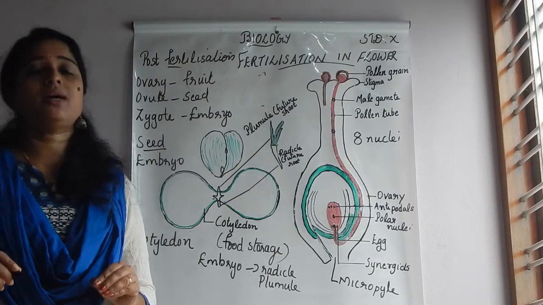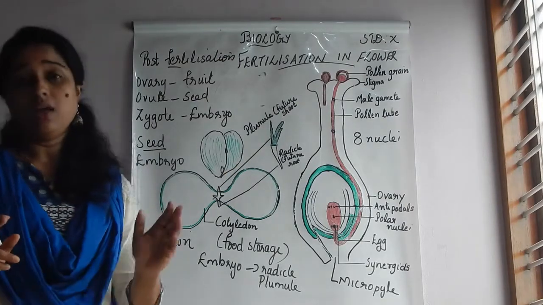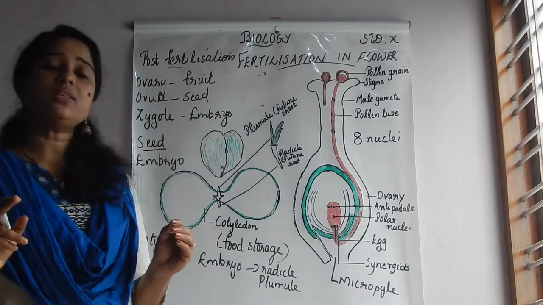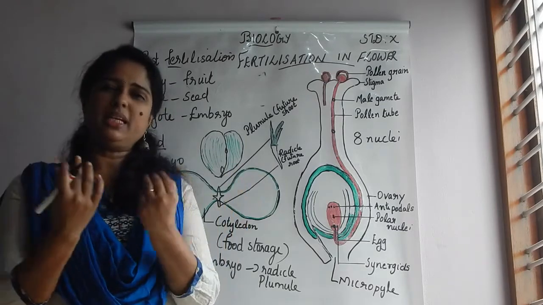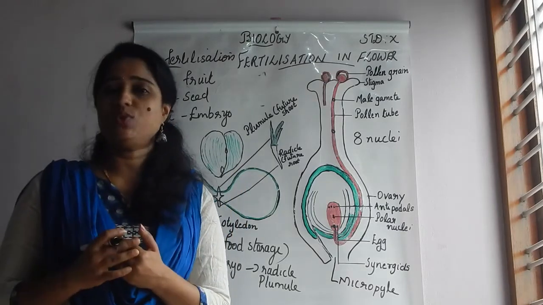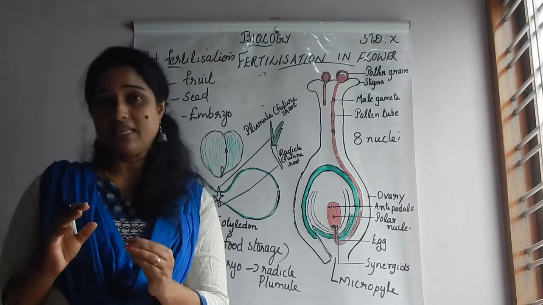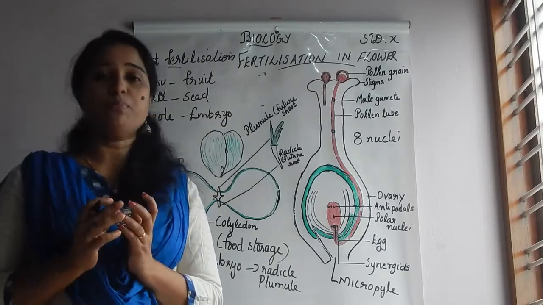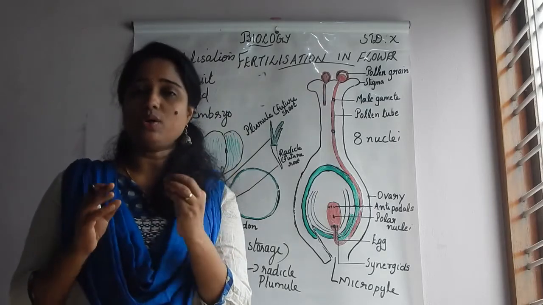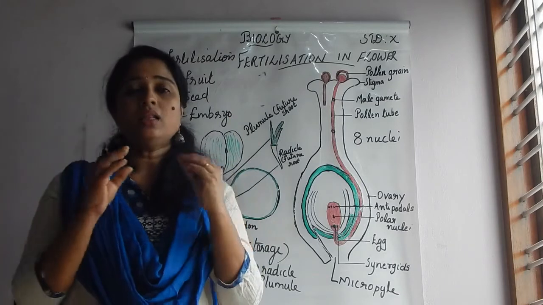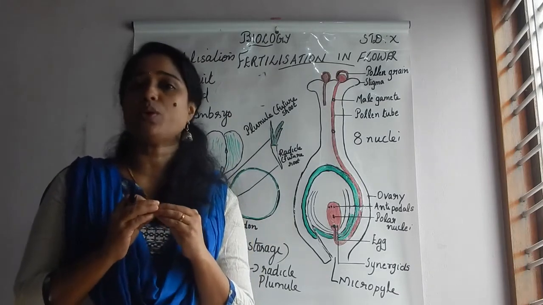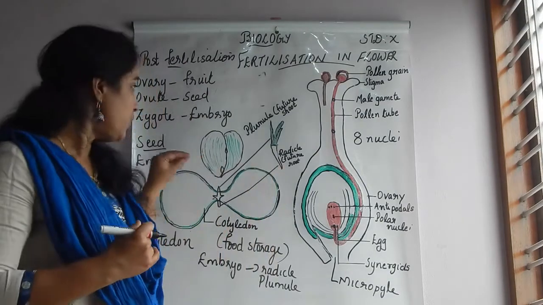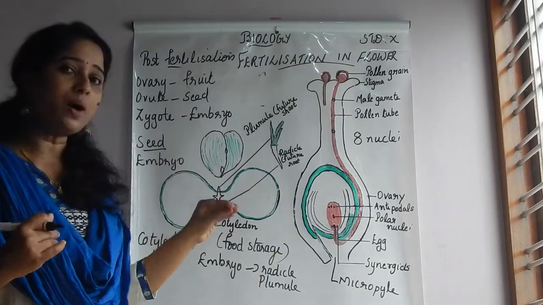This is the post-fertilization changes in the flower. After fertilization, the ovary changes into fruit and the ovule changes into seed. The ovule develops a tough coating and gradually develops into a seed. The main function of the seed is to protect the embryo till it becomes a seedling. The seed is very hard, isn't it? It protects the embryo.